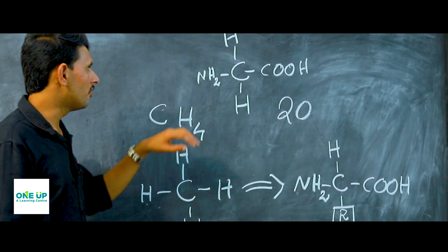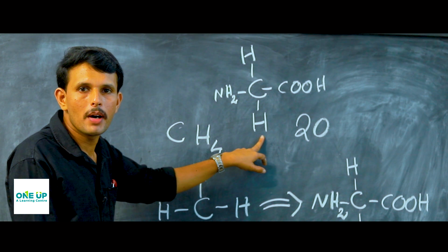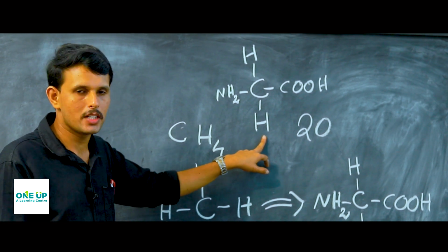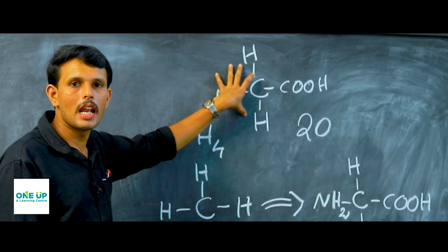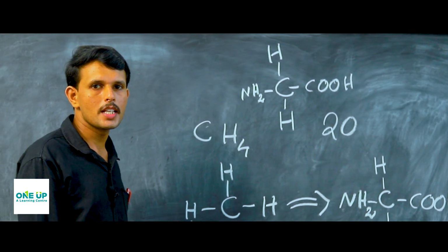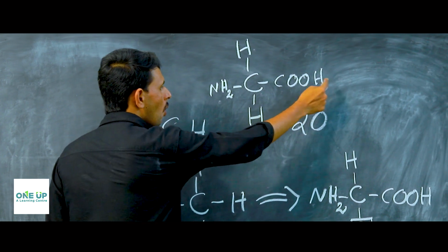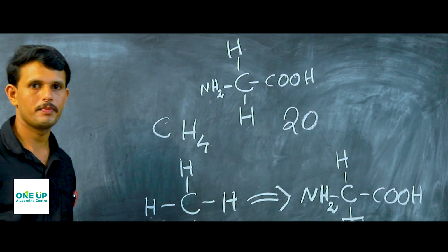So if in an amino acid the functional group is occupied by a hydrogen atom, then it is called glycine. This is one of the simplest amino acids, which has a structure NH2, CH, COOH and hydrogen.